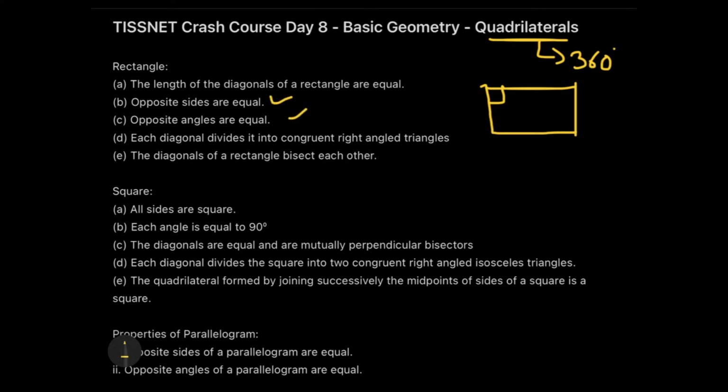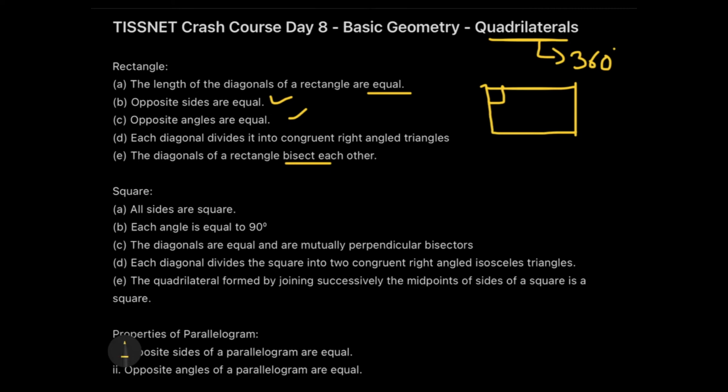Now the speciality about a rectangle is that its diagonals are equal as well as bisecting. So diagonals bisect each other as well as they are equal. And these equal bisecting diagonals are found in rectangles and squares.